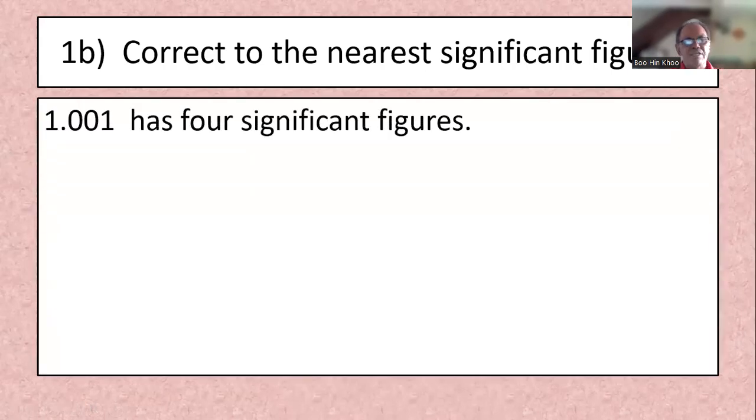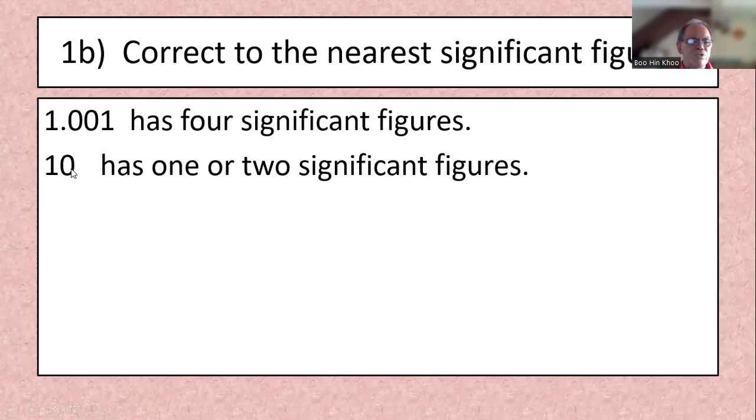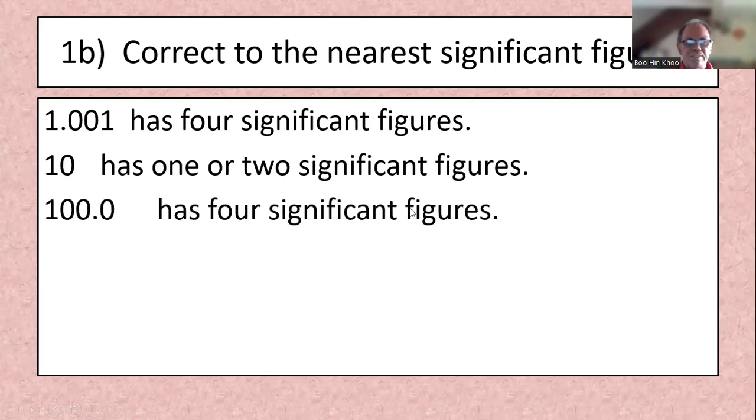1.001 has 4 significant figure. If the 0 is between the two number, other than 0, then let's count as 0. This one we are not sure. Cannot be sure. It can be 1, it can be 2. This one we can be sure because it's intentionally written the 0 here. So it's 4 significant figure.